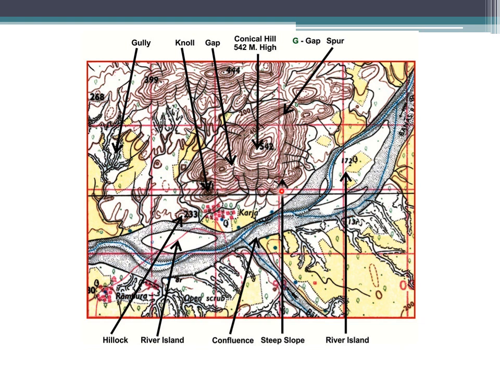Secondly, here I was referring to contours that are very close to each other. So this is the steep slope. Contours which are sparse from each other, for example here, they are sparse from each other. So we have a gentle slope. Here hillocks we have already seen. This is the island in the river, which is very clear.